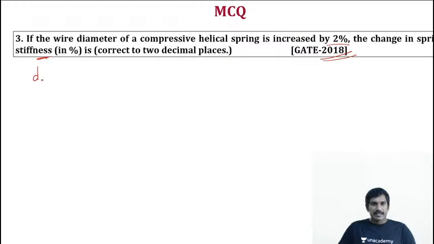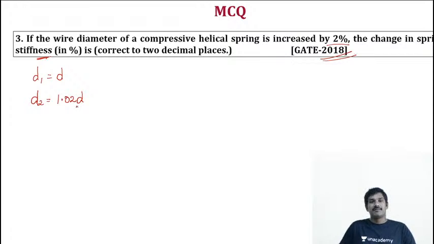Let's take initially the spring wire diameter as D. If the wire diameter of the compressive helical spring is increased by 2%, at the initial condition the wire diameter D1 is D, and later it is increased by 2%, so 1.02 D. Got it?